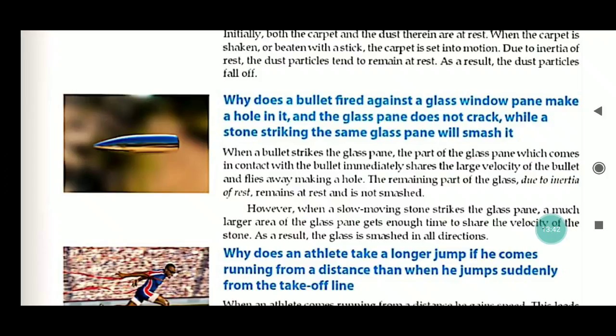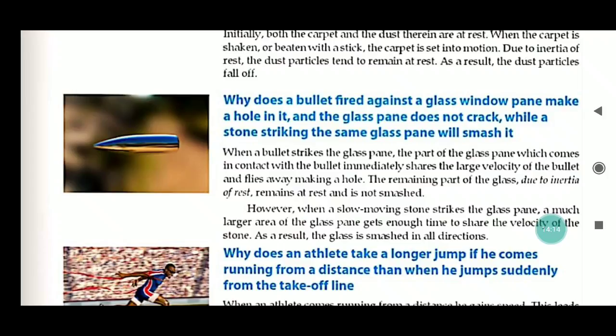That is why the glass pane which comes in contact with the bullet immediately shares the very large velocity of the bullet and flies away, making a hole. The remaining part of the glass, due to inertia of rest, remains at rest and is not smashed. However, when a slow moving stone strikes the glass pane, a much larger area of the glass pane gets enough time to share the velocity of the stone. As a result, the glass smashes.